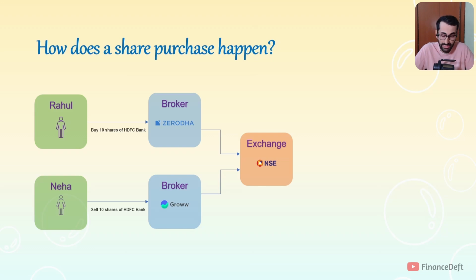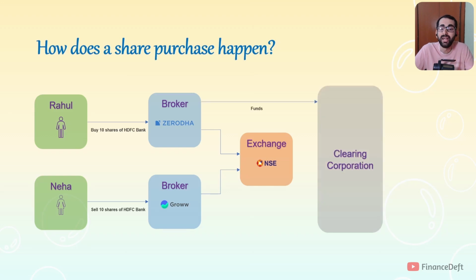Now what happens after the order gets placed, at the end of the day, after the market is closed? By the way, Indian markets are open between 9:15 a.m. to 3:30 p.m. After 3:30 p.m. in the evening, the broker sends all these buy and sell orders to the clearing corporation. Each exchange like NSE has its own clearing corporation, and BSE has its own. So what Zerodha sends is funds to the clearing corporation because it's a buy order. Rahul's money gets sent to the clearing corporation and Neha's shares get sent to the clearing corporation.